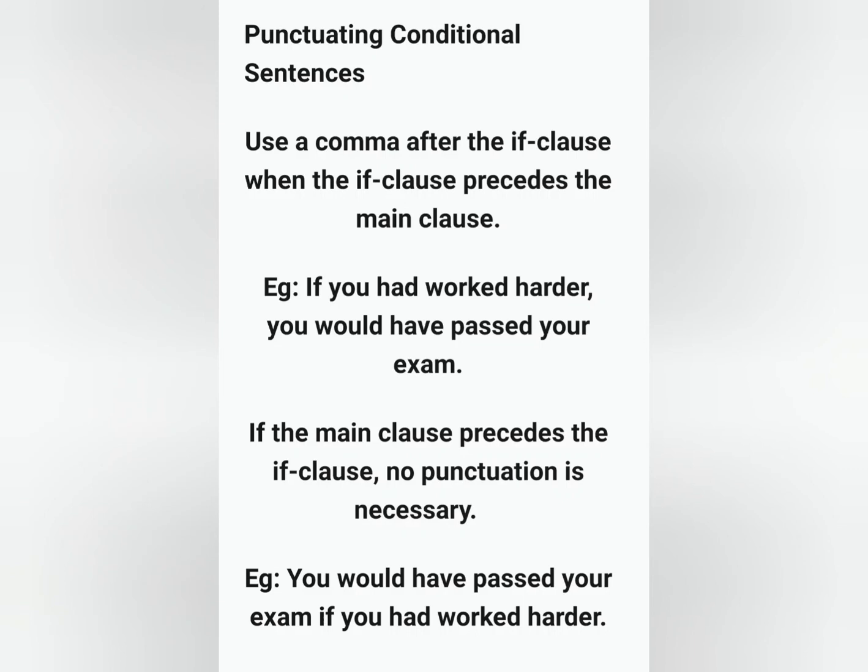See the next point. If the main clause precedes the if clause, no punctuation is necessary. See the example. You would have passed your exam if you had worked harder. These are all about conditional sentences.